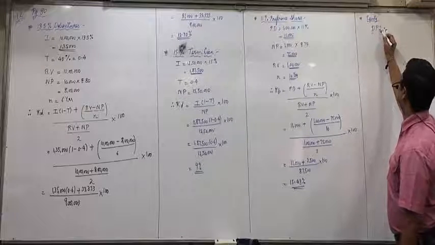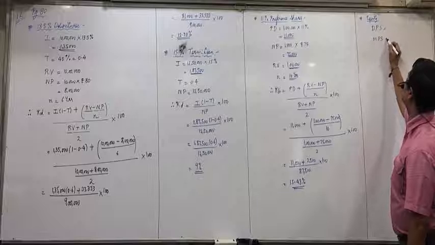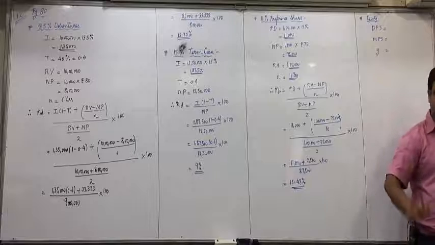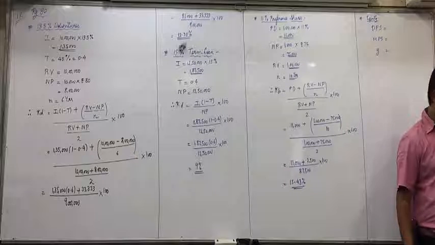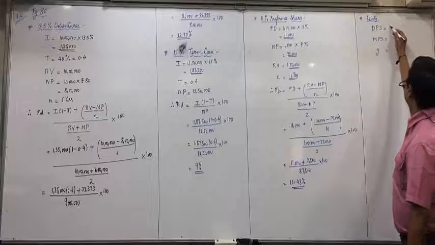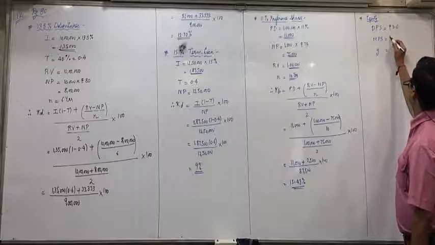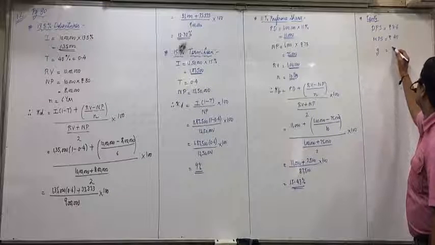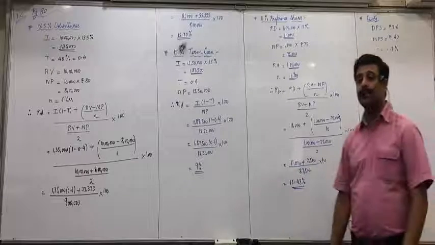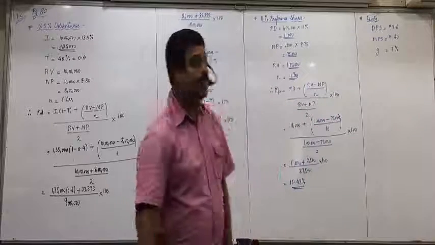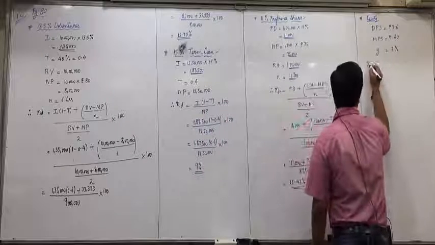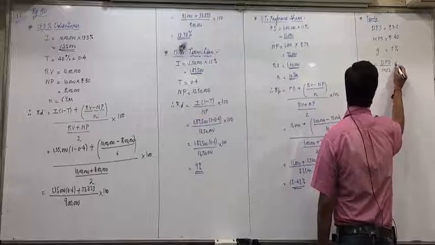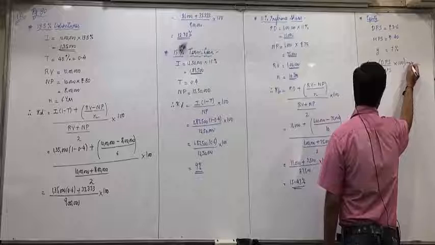DPS upon MPS into 100 plus G. These three things are required, right? All are directly given in the paragraph below the table. What is DPS? 3.6 directly given. What is MPS? 40 directly given. And what is growth rate? 7% directly given. Anyone having any doubt in this? So now we can apply the formula of existing equity. KE equals DPS upon MPS into 100 plus G.